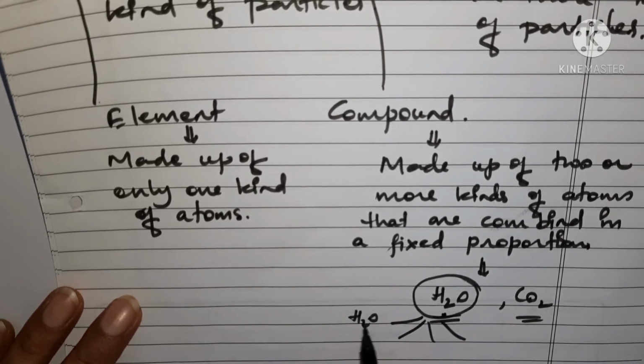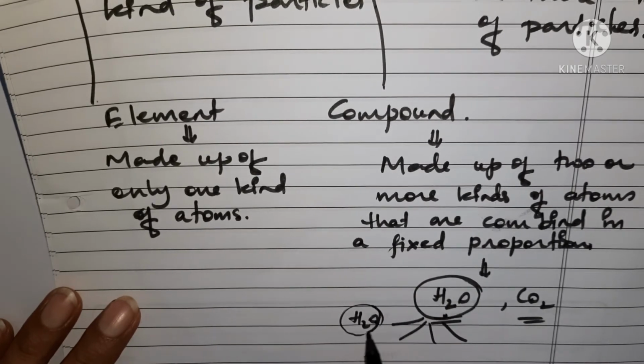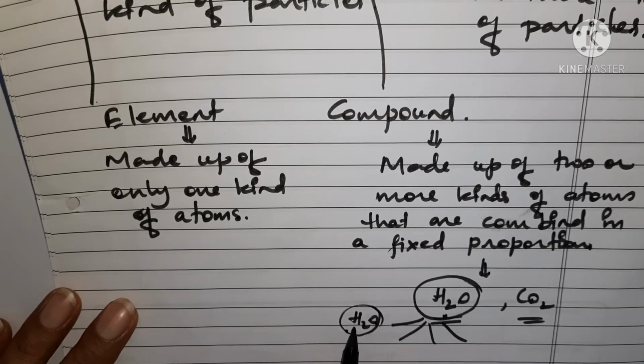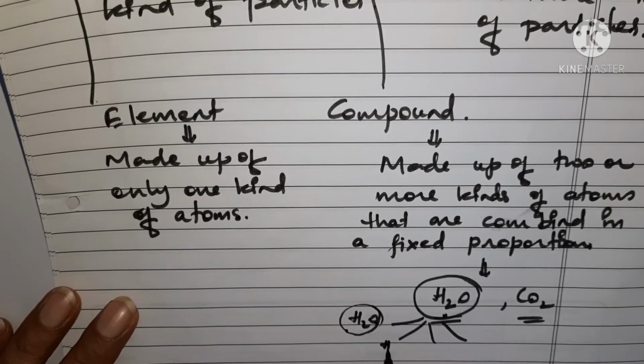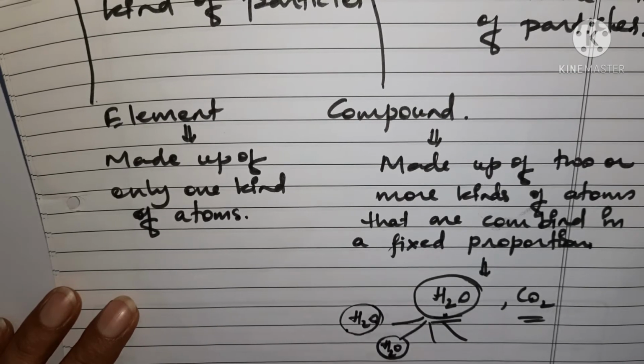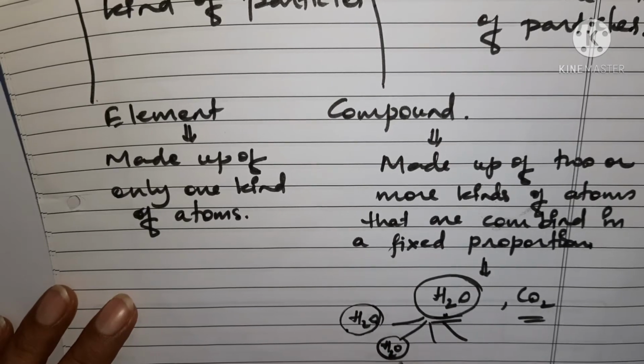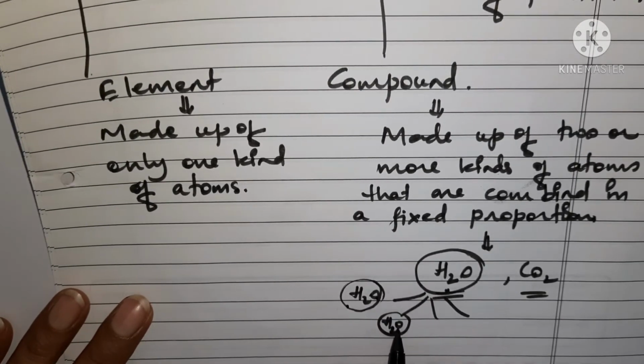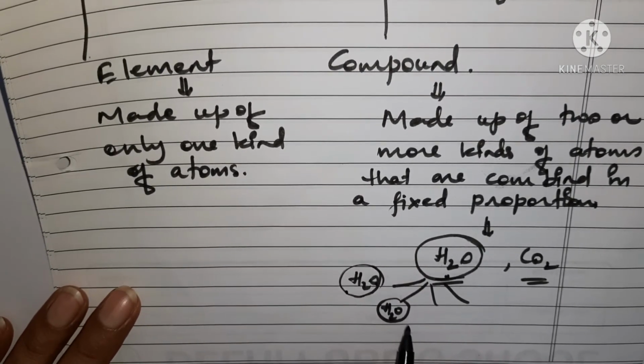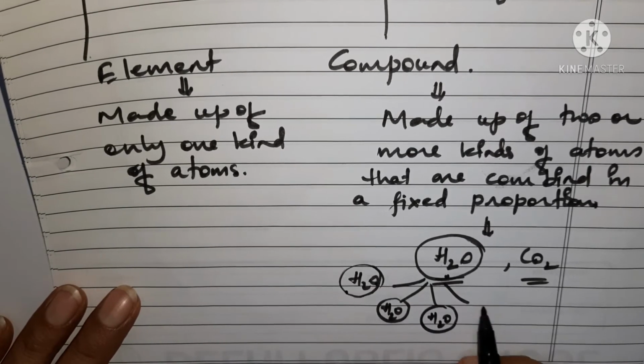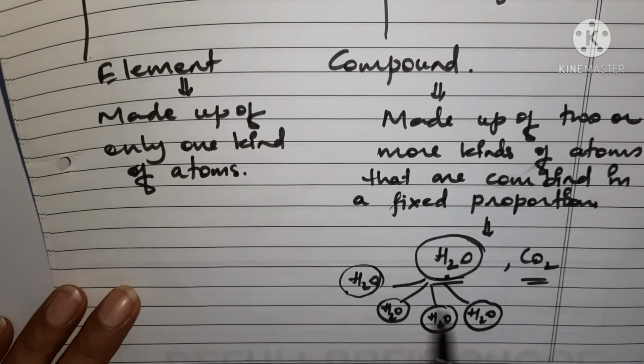It means two hydrogen atoms are there and one oxygen atom is there, and they are combined in fixed proportion. Whatever amount of hydrogen is there in one particle, the same amount of hydrogen will be there in the other particle also. Similarly, whatever amount of oxygen is there in the first particle, the same amount of oxygen atom will be there in the second particle. So similar particles are there in each.